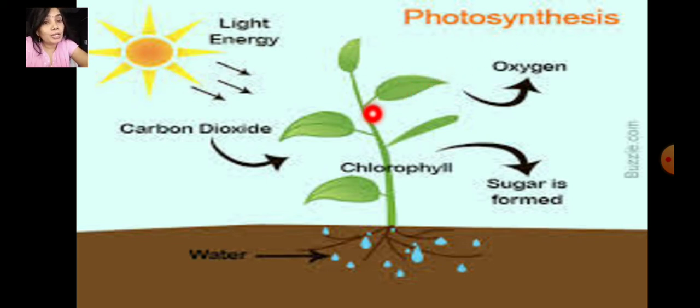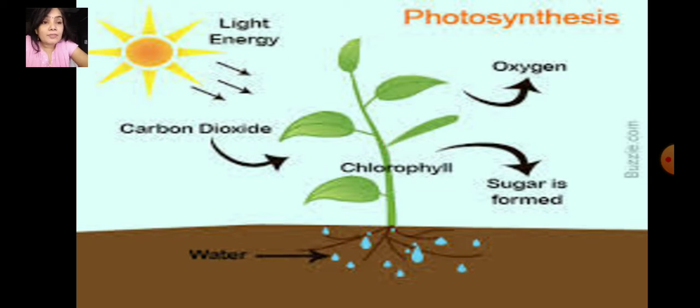What are they putting together? That is sunlight, carbon dioxide and water. They put these together and prepare their own food. That is called photosynthesis.